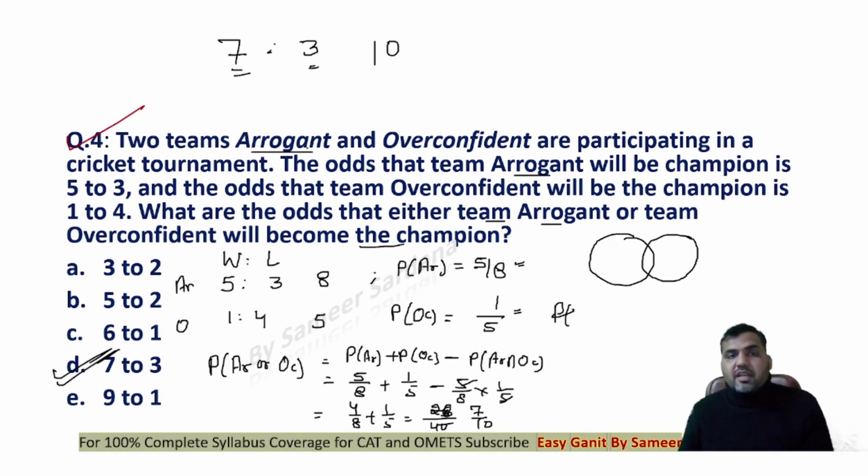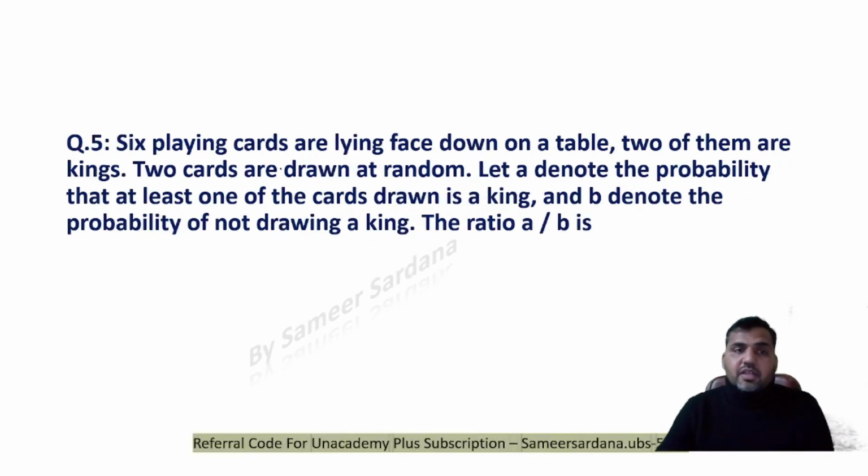You could have subtracted losing both the teams from 1 also. You could have used the concept of complementary case to answer the question quickly.